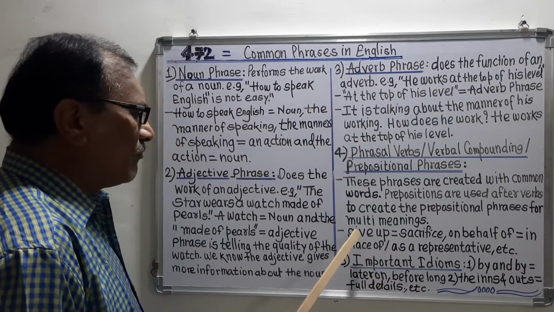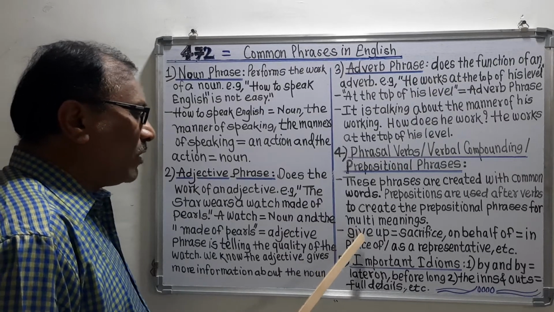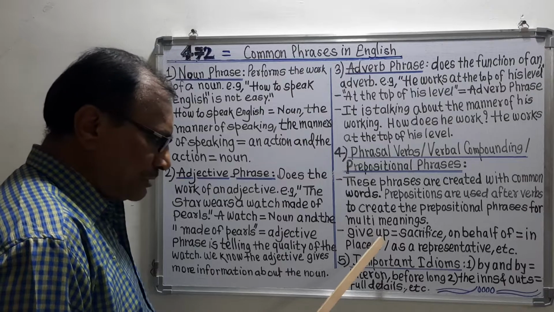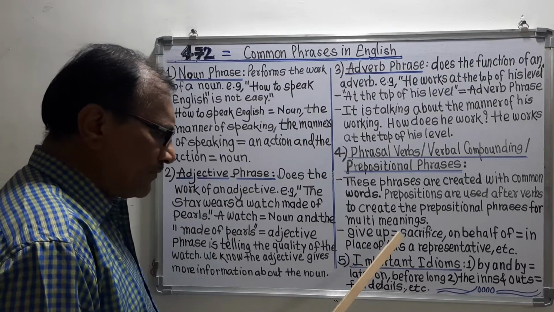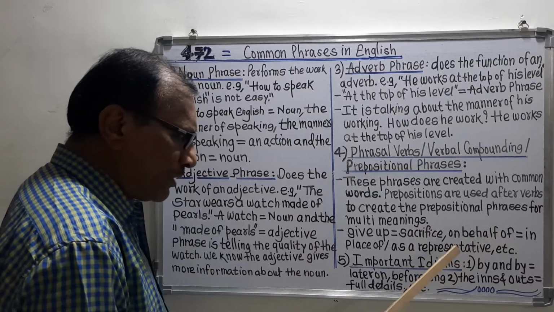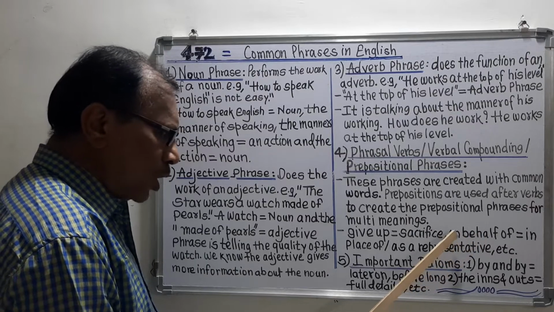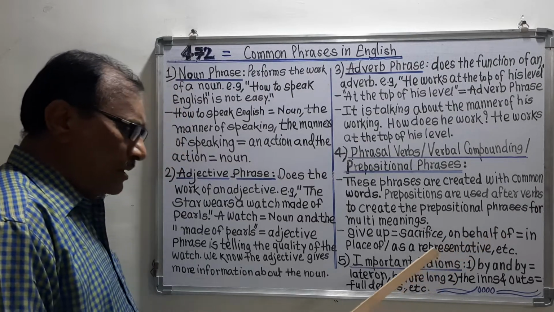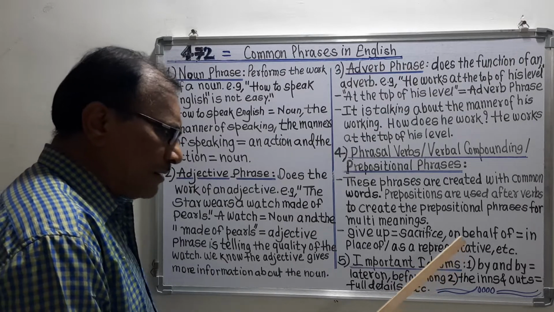For example, here give is the main verb and up is the preposition, and the phrase has become give up, and the meaning of this phrase is sacrifice. On behalf of: now remember, in this phrase there are two prepositions, on and of, and with these two prepositions this phrase has been created.